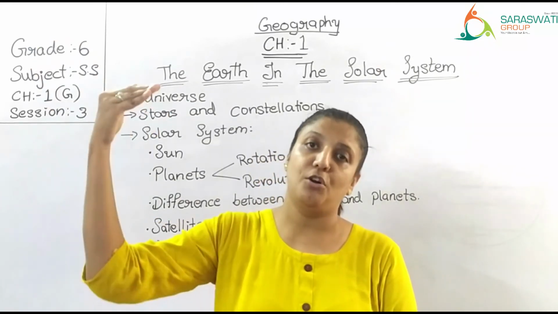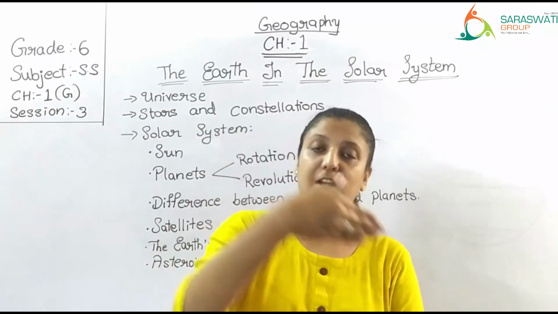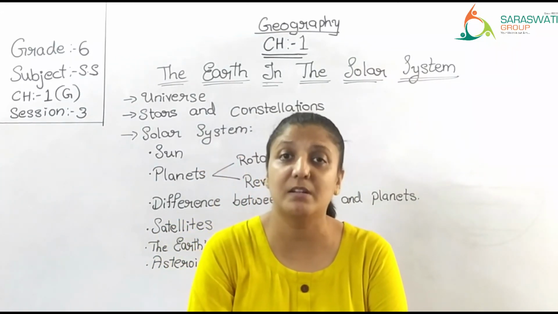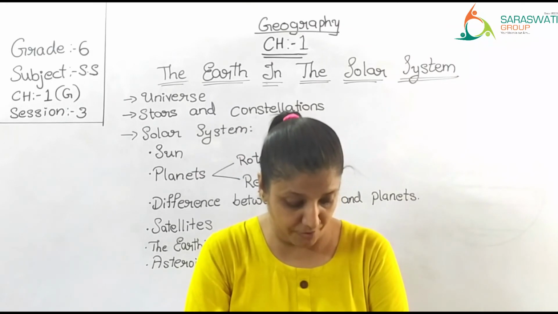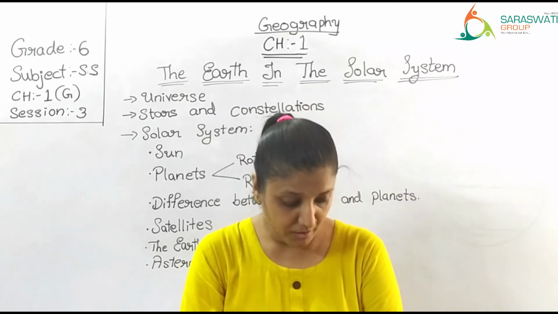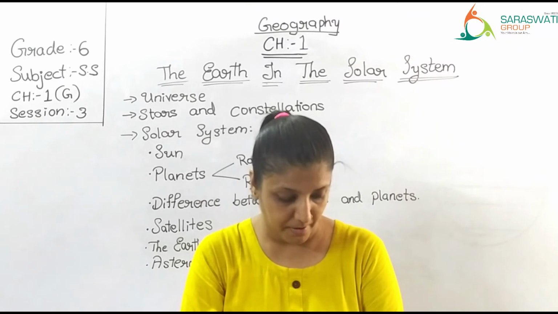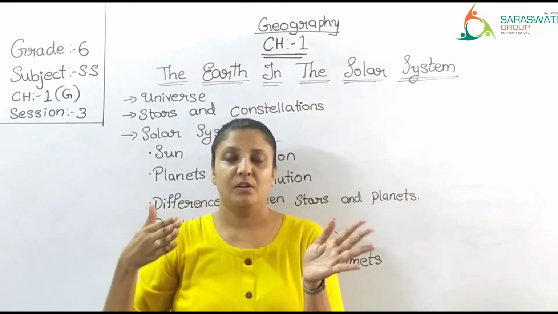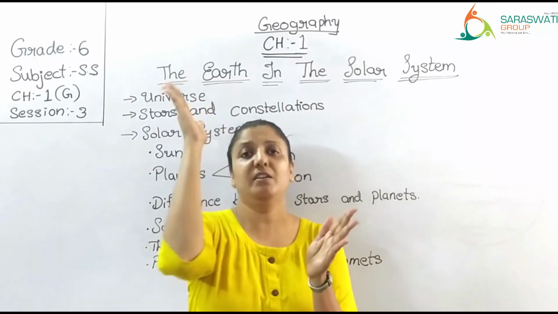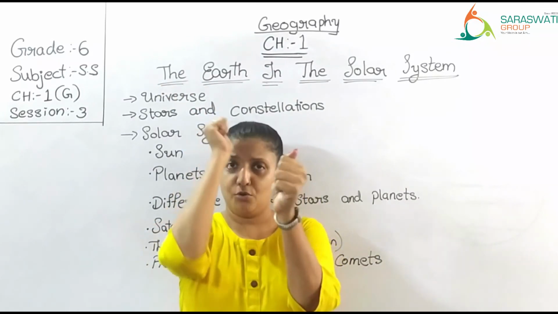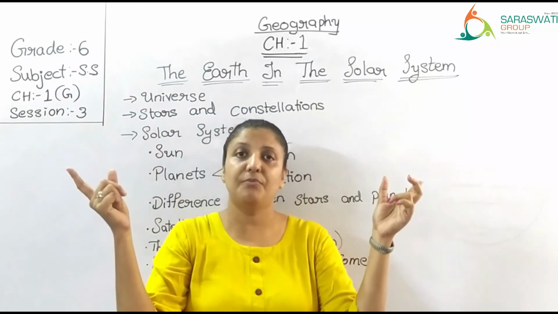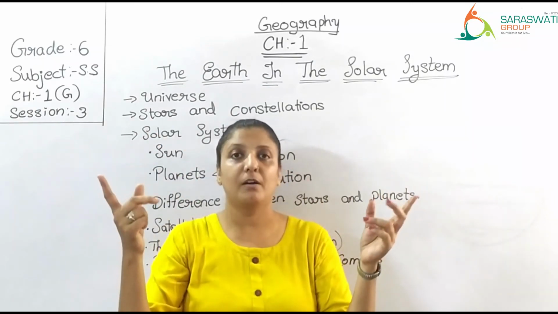When these meteoroids enter the atmosphere, they are at great velocity, which means great speed. Due to the friction with the atmosphere, they get heated up and start glowing. Since they are rubbed together, there is friction because they are at great speed. When you strike two stones at great speed, what happens? You can see a flash of light or a spark.